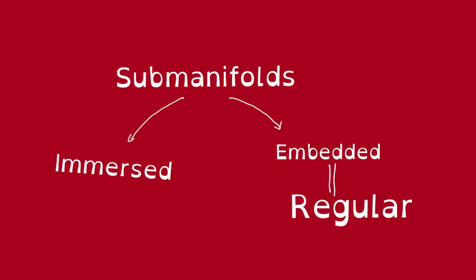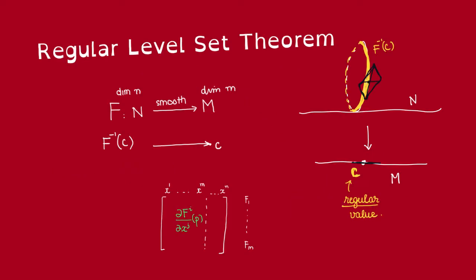Recall previously we have defined regular submanifolds, and then we wanted to give some examples of regular submanifolds. Now one class of examples comes from level sets, i.e. fibers over a regular value. So in this video we are going to discuss the regular level set theorem, which basically says that the fiber under a smooth map of a regular value is going to be a regular submanifold of the domain.